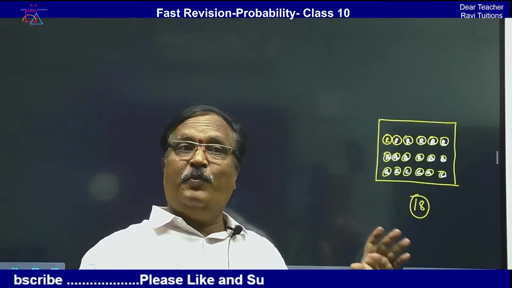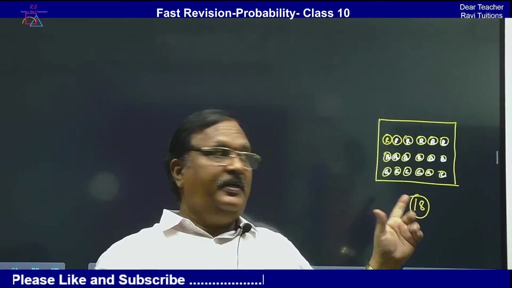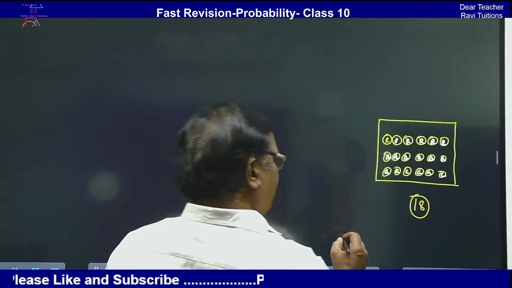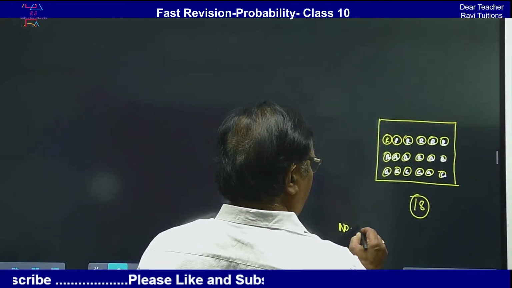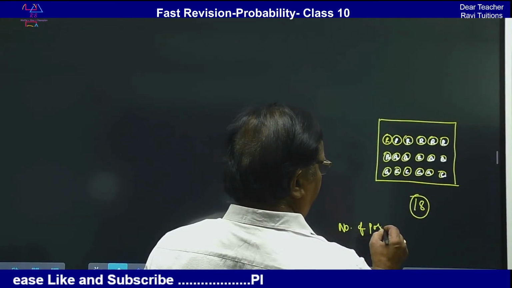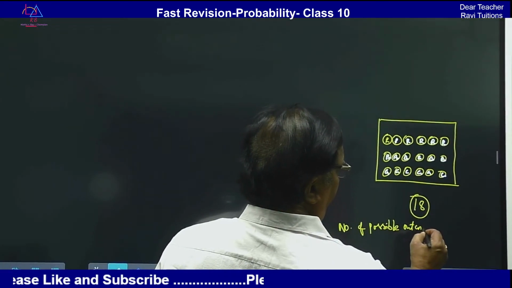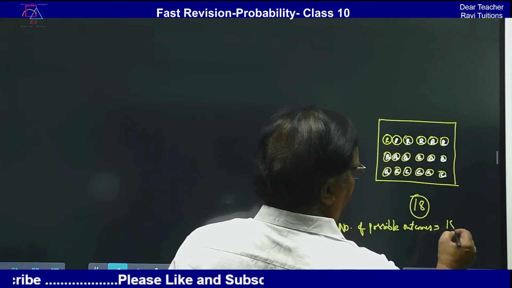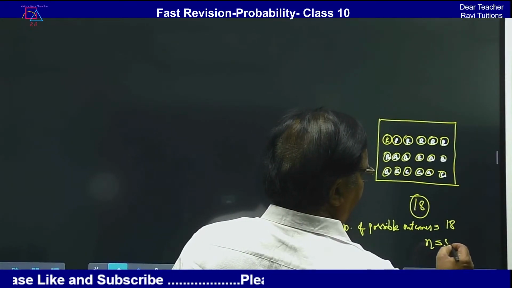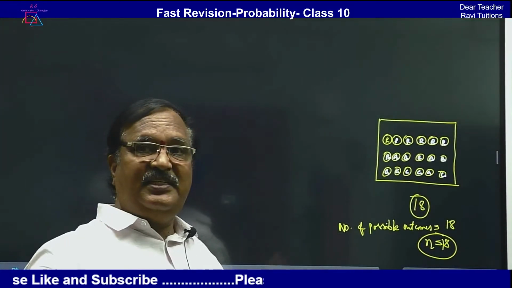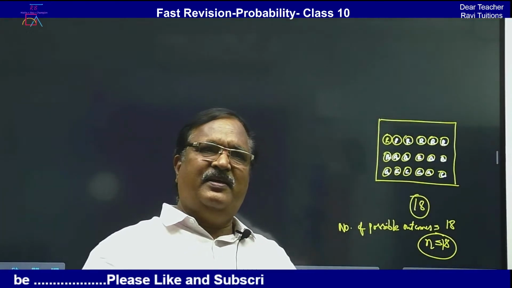So then how many balls can you pick up? Because 18 balls are there, 18. So the total number of possible outcomes is equal to 18, and that means N is equal to 18. N is equal to 18. This is fixed for every experiment.